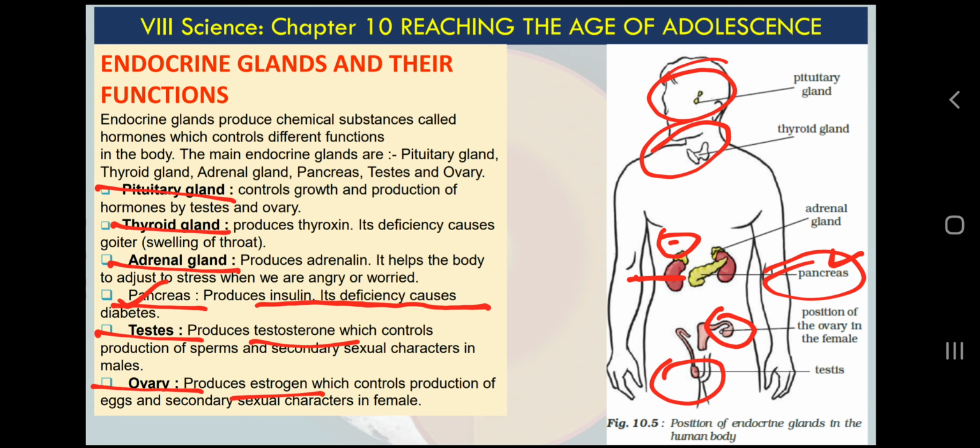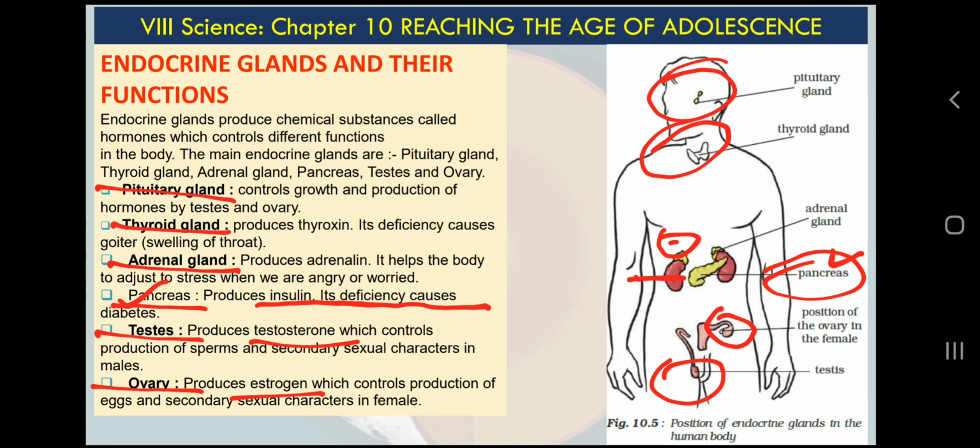If there is no insulin, or less insulin, if the pancreas is not able to make sufficient insulin, then it will not be able to direct the liver, and the liver will not store the glucose. If the liver does not store the extra sugar, that extra sugar will remain in the blood. This is what we call diabetes. So the deficiency of insulin is called diabetes, but this is not in that much depth. You will learn more about hormones in class 10th and class 11th.